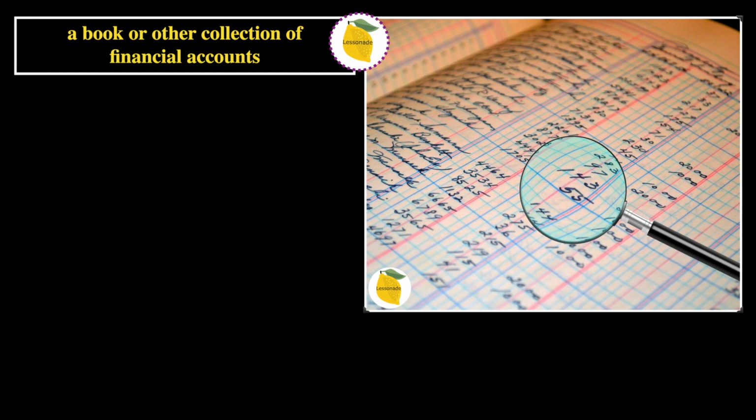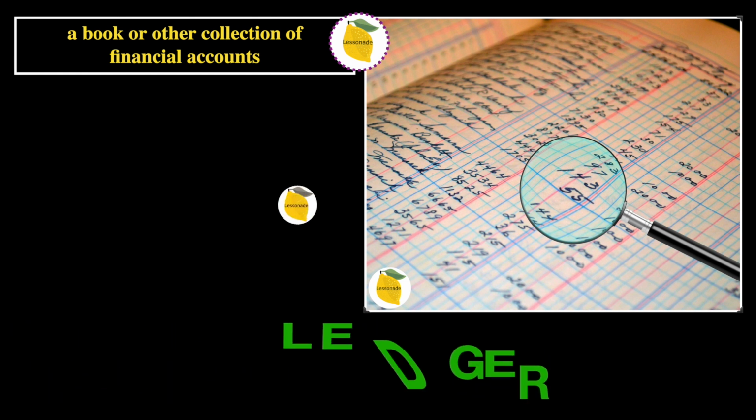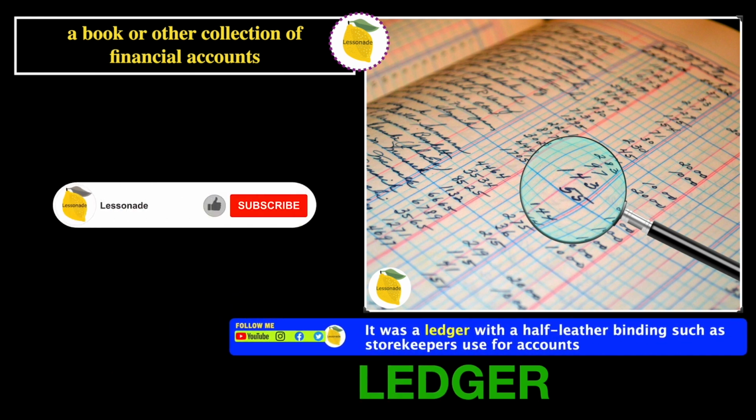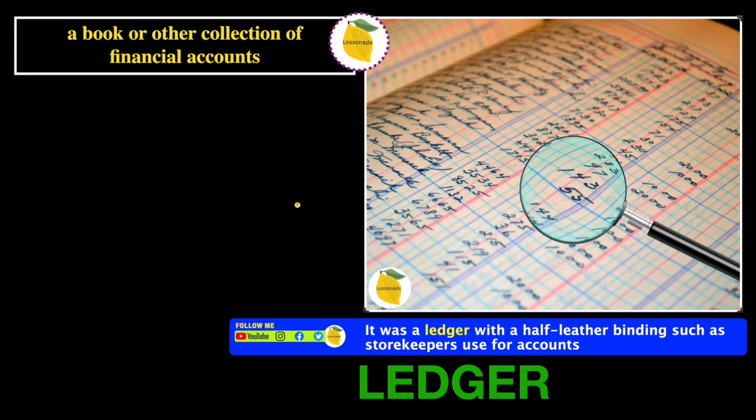The next one is a book or other collection of financial accounts. In this picture, we can see a book with financial accounts. And therefore the word will be ledger. The sentence for this word is, it was a ledger with a half leather binding such as storekeepers use for accounts.